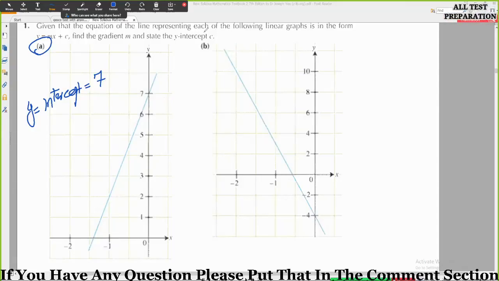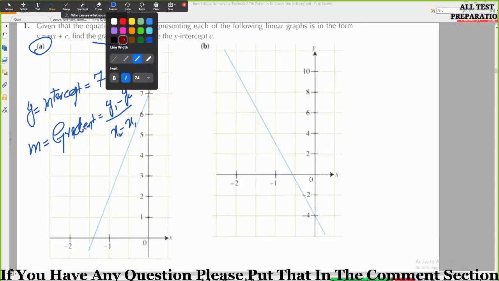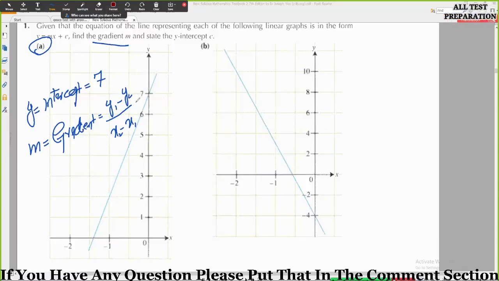Good. Okay, so what about the gradient m? y1 minus y2 divided by x2 minus x1. Okay, इसमें थोड़ा सा सिली मिस्टेक है, that is y1 minus y2 divided by x2 minus x1.